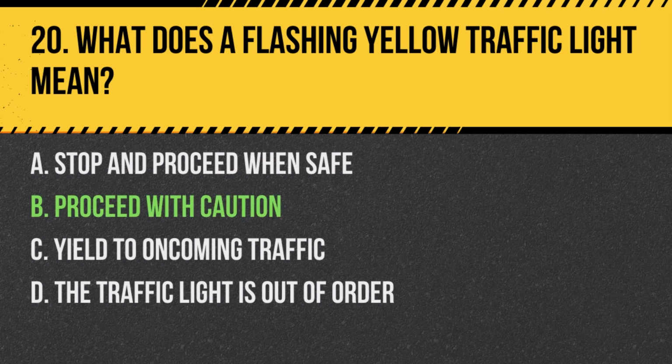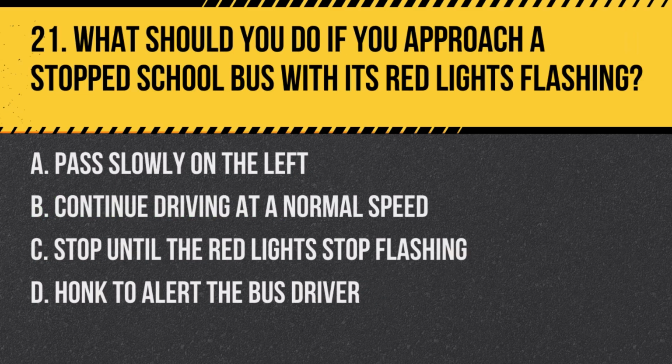Answer. B. Proceed with caution. A flashing yellow traffic light signals the driver to slow down and proceed through the intersection with caution. Question 21. What should you do if you approach a stopped school bus with its red lights flashing?